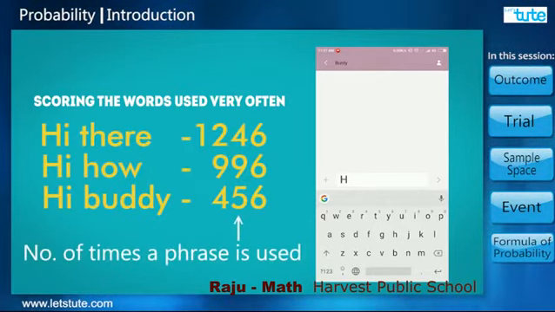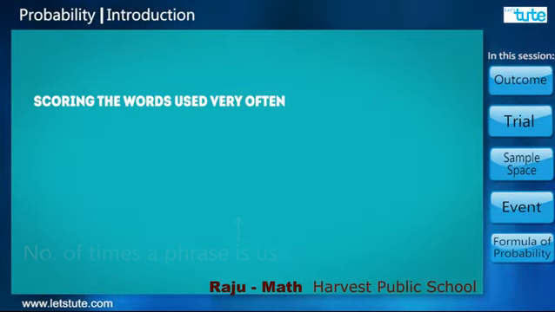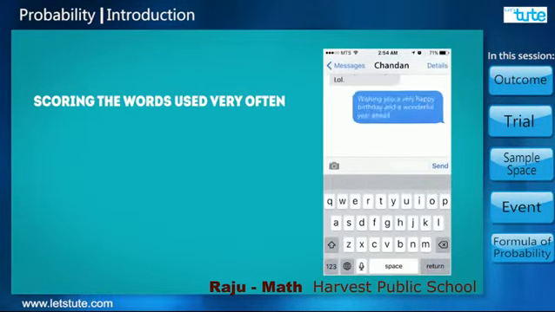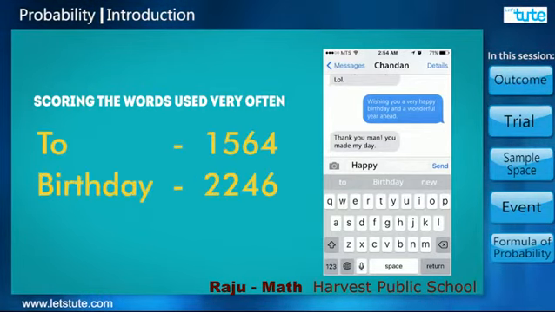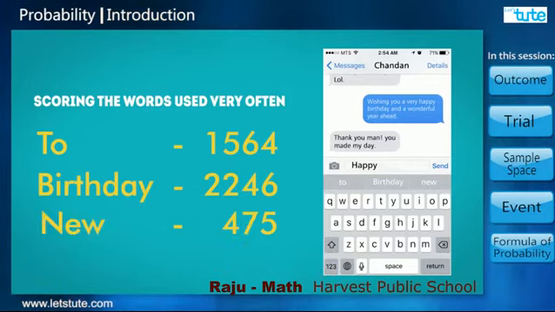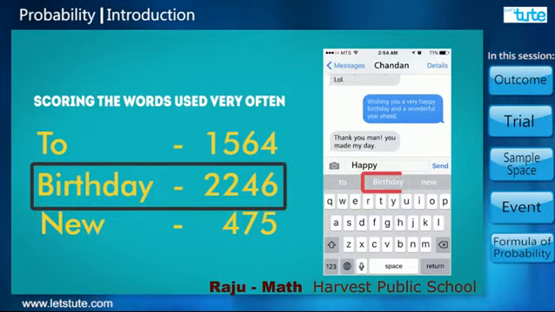It also scores the phrases so that it can suggest the words which are used together. If you wish your friends on their birthdays by typing "wish you a very happy birthday and a wonderful year ahead," every time you type "happy," the next words suggested would be "to," "birthday," "new." The word with the highest score is placed in the center.